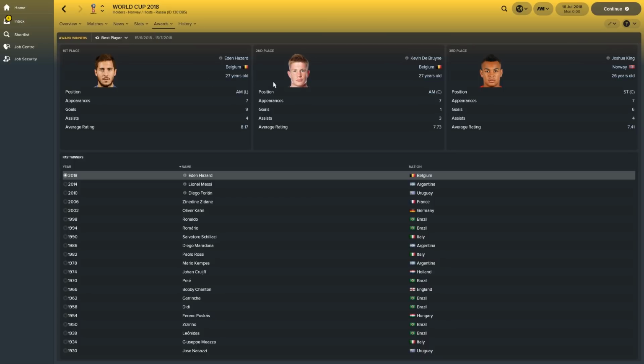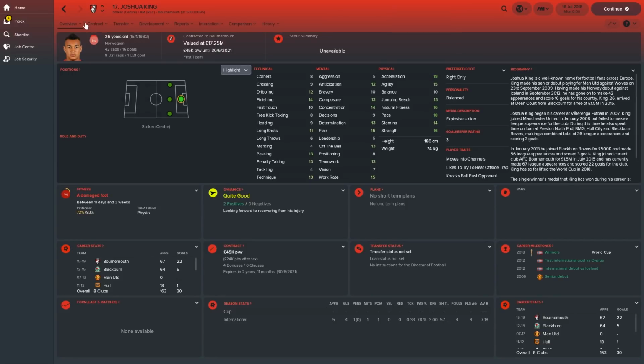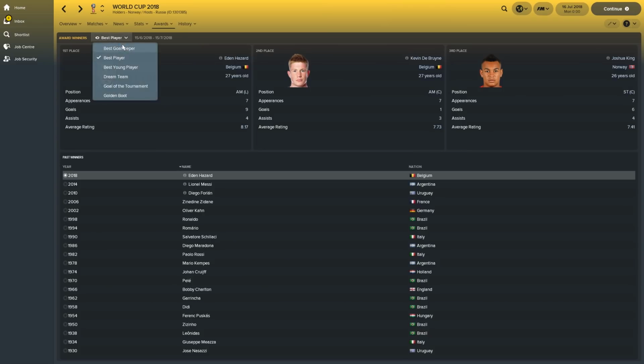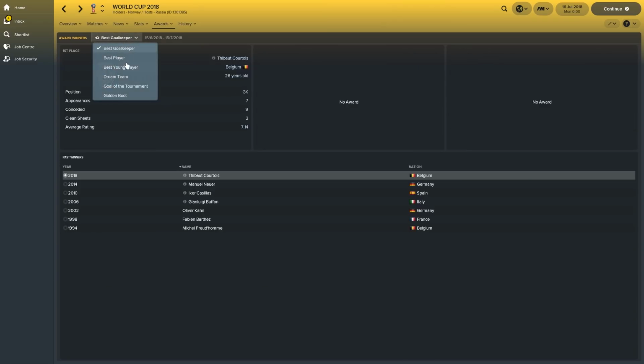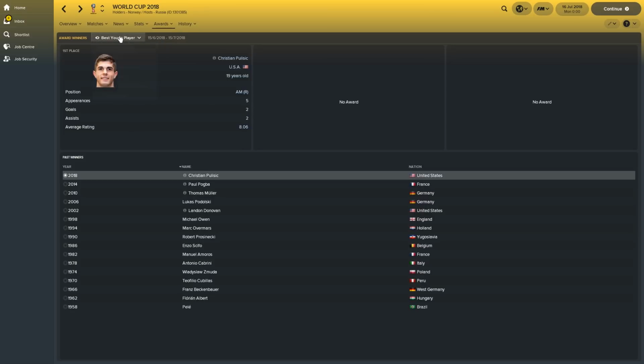The Best Player award went to Hazard. De Bruyne was second. Joshua King third. He got 6 goals in the tournament and 4 assists. What a tournament from Joshua King. That is fantastic. Best goalkeeper went to Courtois of Belgium. Best young player went to Pulisic of USA.